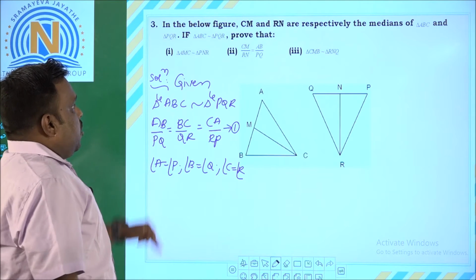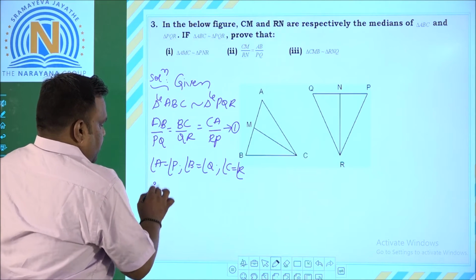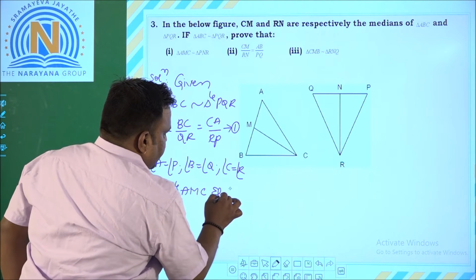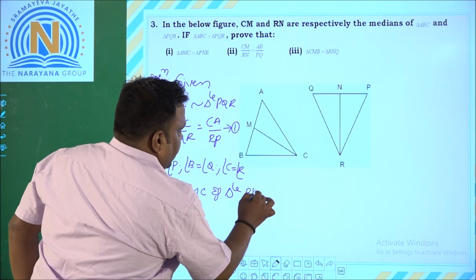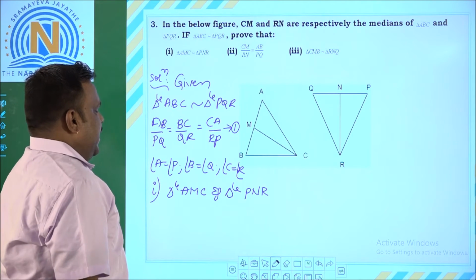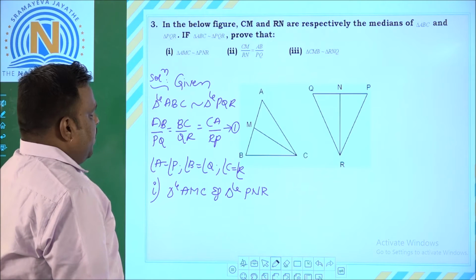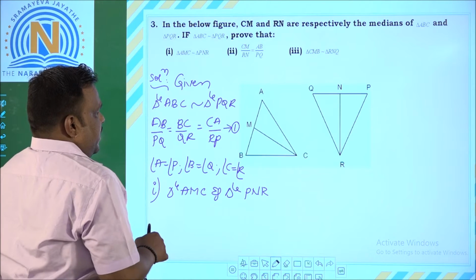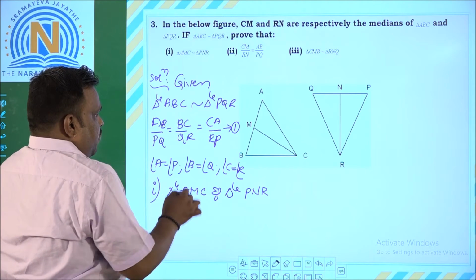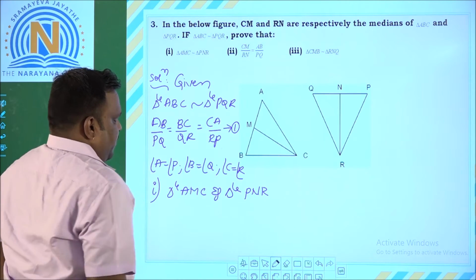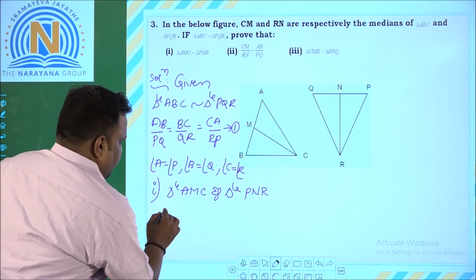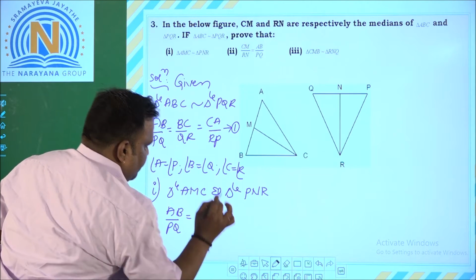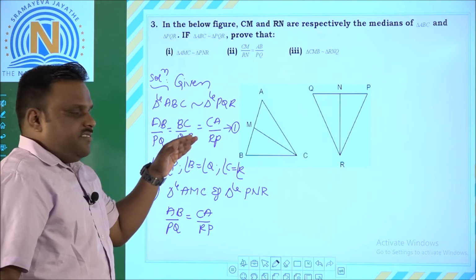Now let us concentrate on the first part. Consider triangle AMC and triangle PNR. If you observe properly, we already have one condition clearly, that AB by PQ is equal to CA by RP. Right? We have this condition from the given condition, that is equation number 1.